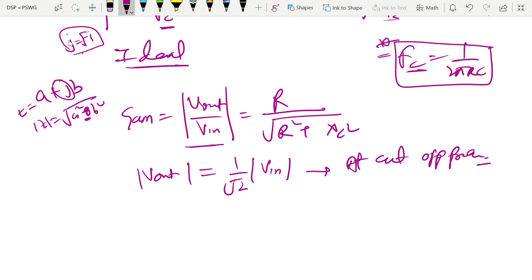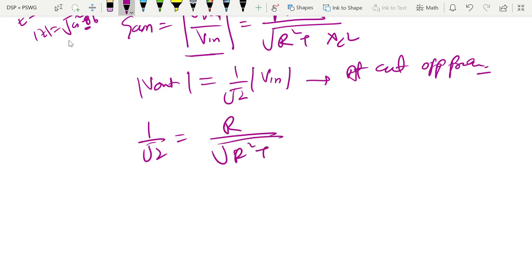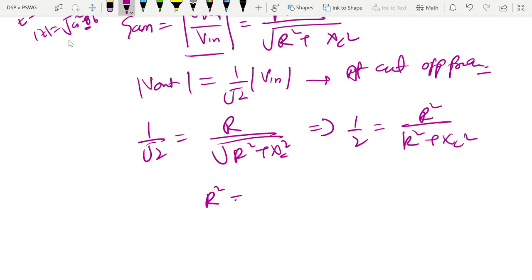By putting 1 by root 2 here, R by the square root of R square plus XC square equals 1 by root 2, and squaring it, we get R square equals XC square.